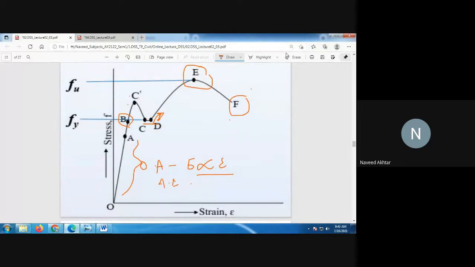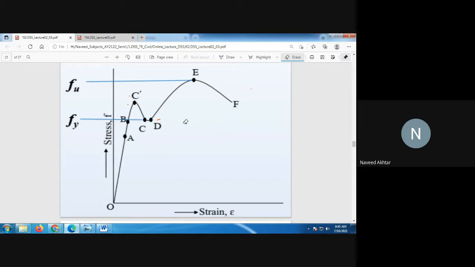We have seen today the stress strain curve of the structural steel, with the limit of proportionality O to A to B. There is still the elasticity, and C dash is the upper yield point, C is the lower yield point.